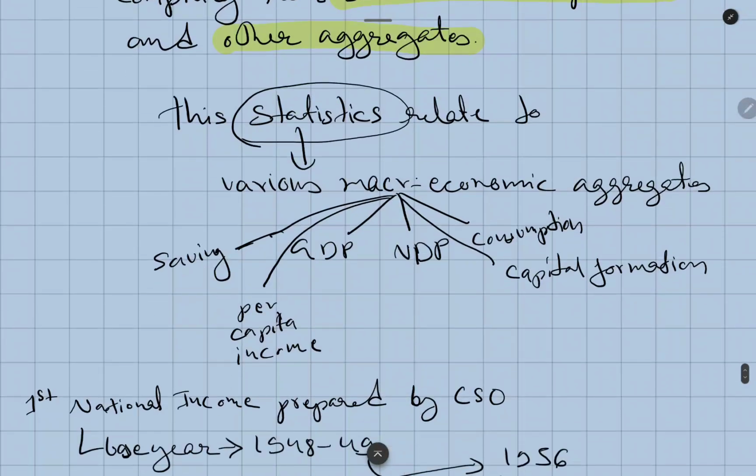Now, what are the statistics released by CSO and DES? The statistics include the various macroeconomic estimates. What are the determinants of the macroeconomy? As you know, they are inflation, GDP, NDP, saving, per capita income, consumption, capital formation, etc. All of these aggregates or estimates are the responsibility, at the center, of the CSO, and at the state, of the State Directorate of Economics and Statistics. Understood? Okay, now let's move ahead.